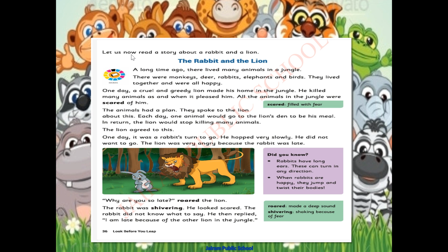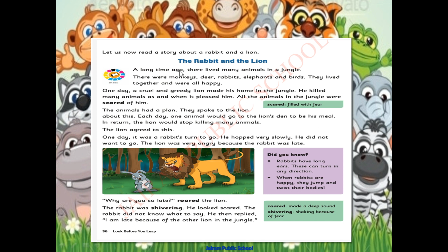Let us now read a story about a rabbit and a lion. Okay children, what's the story name? The rabbit and the lion. Let's see what's happening here.